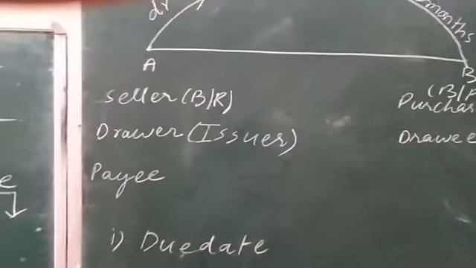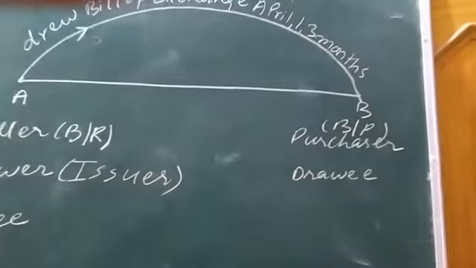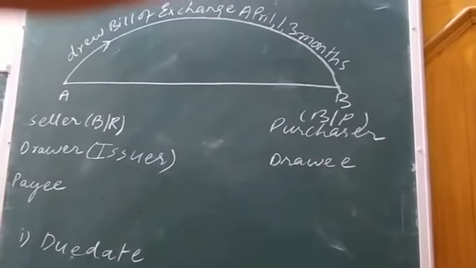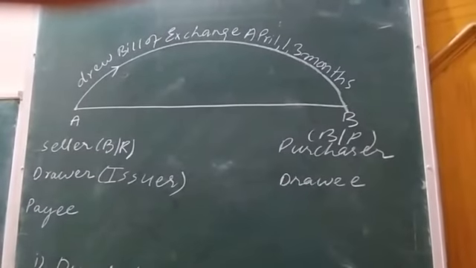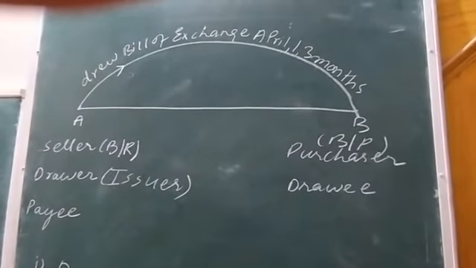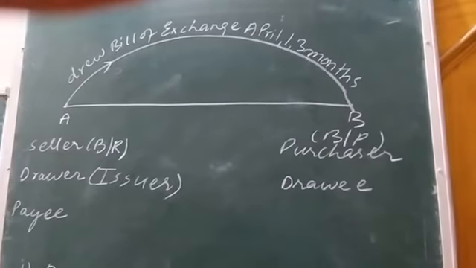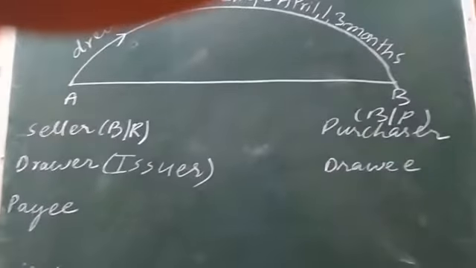And B will be known as the purchaser or drawee. The person on whom the drawer draws or issues the bill is known as the drawee. So B here will be known by the name of drawee. Now this bill of exchange is drawn for a 3 months tenure.